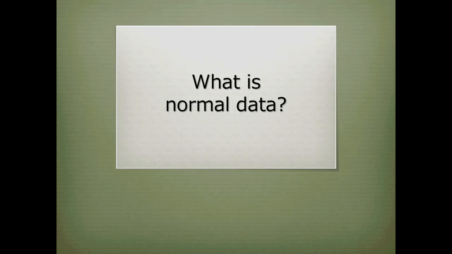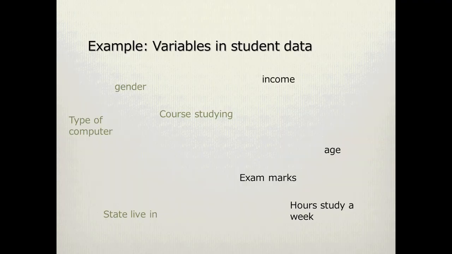What is normal data? What is data? Data is a collection of information, and this could be about anything: house prices, sport results, the weather, or about people. You are full of data. In statistics, we call these different attributes that we have in our data variables.